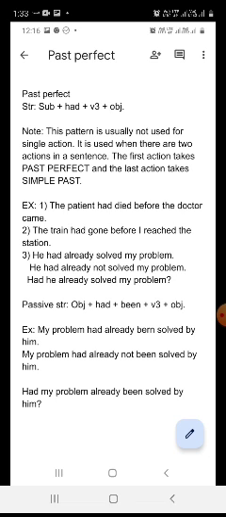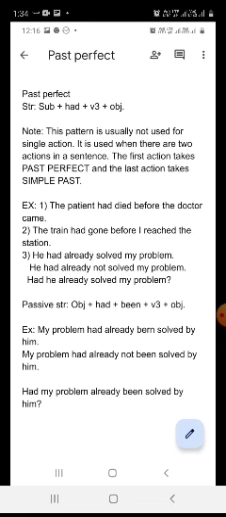I have written this example only to make you understand its negative and interrogative and its passive also. The negative of this sentence is: he had already not solved my problem. Interrogative: had he already solved my problem? He had already solved my problem. उसने मेरी समस्या पहले ही सुलझा दी थी या वह सुलझा चुका था. He had already not solved my problem. उसने मेरी समस्या पहले ही नहीं सुलझाई थी या वो नहीं सुलझा चुका था. Had he already solved my problem? क्या उसने मेरी समस्या पहले ही सुलझा दी थी या फिर वह सुलझा चुका था.